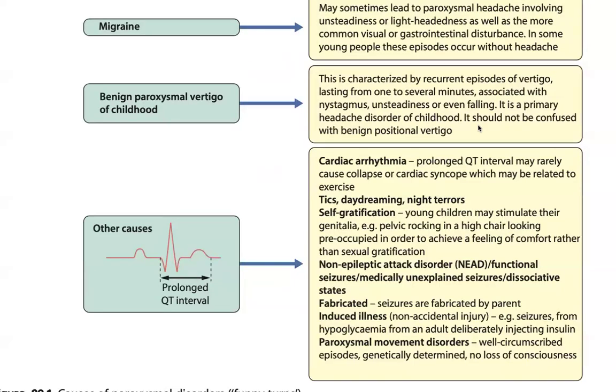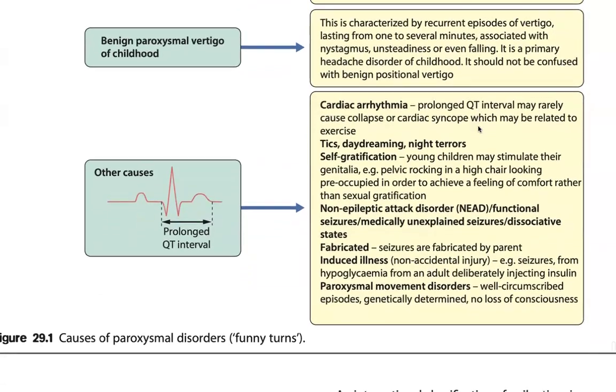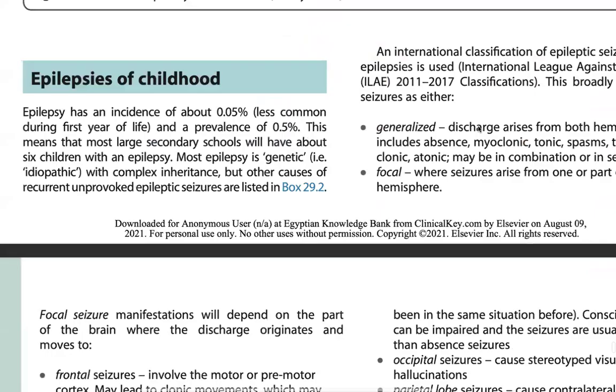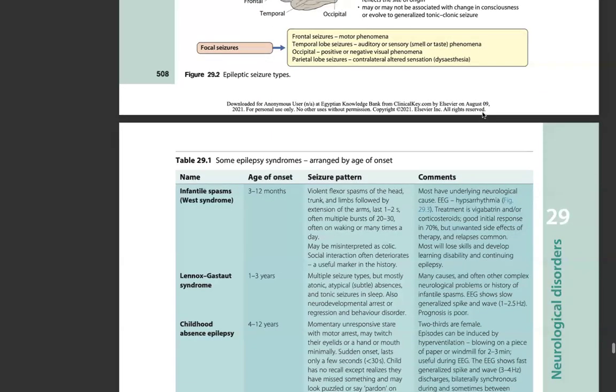On epileptic attack: NEAD, functional seizures, medically unexplained seizures, dissociative states. Fabricated seizures are fabricated by a parent, induced illness, non-accidental injury, or seizures from hypoglycemia from an adult deliberately injecting insulin. And paroxysmal movement disorder as well: circumscribed episodes, genetically determined, no loss of consciousness. Epilepsy of childhood.